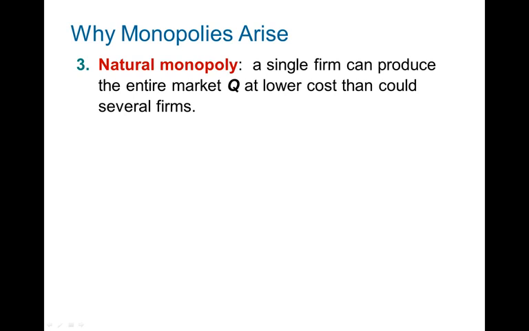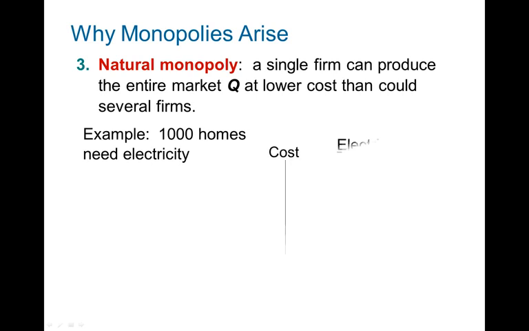The third kind is natural monopoly. This is when a single firm can produce for the entire market at a lower cost than several firms. This is because it's better for one firm to have such market power so that it can get all the raw materials at a bargain price and then use that to produce output, rather than having 10 or 20 smaller firms produce the product.